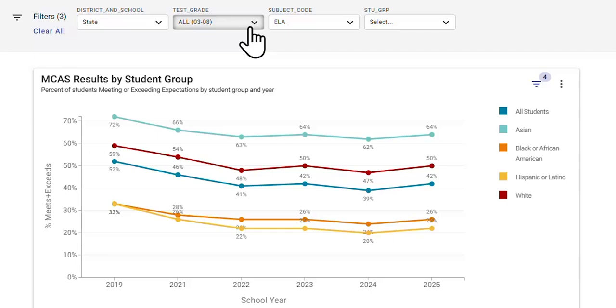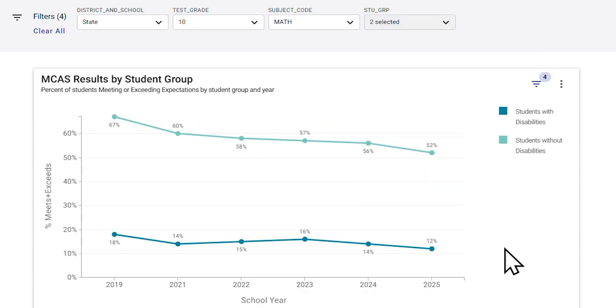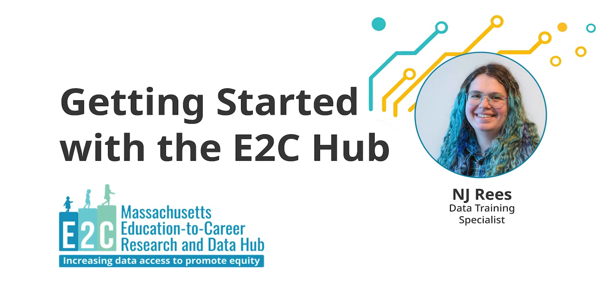Did you know that you can see MCAS results over time by grade level, subject, and student group for every school and district in Massachusetts? This is NJ Reese with the Education to Career Research and Data Hub, and today we'll be exploring MCAS data.